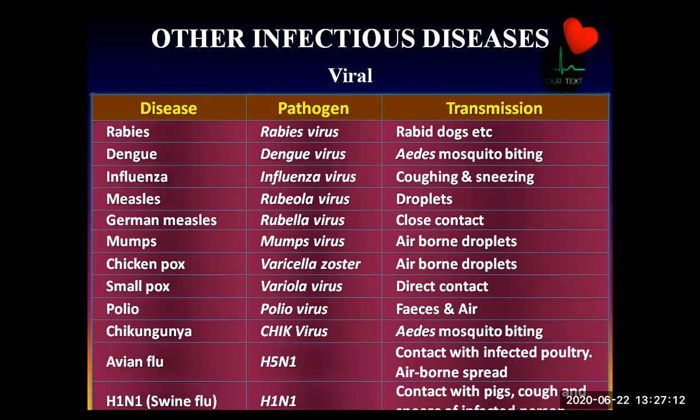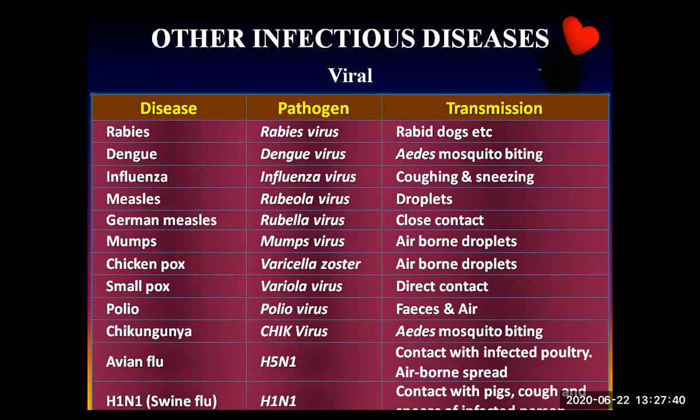Now, let's take viral diseases, which are very famous. Rabies, the causative pathogen is rabies virus, transmitted through rabies-affected dogs, we say. Dengue virus, transmitted by the biting of the mosquito Aedes aegypti. Aedes is the generic name. Influenza virus, transmitted by coughing and sneezing.